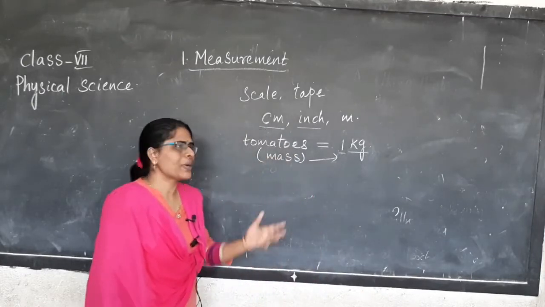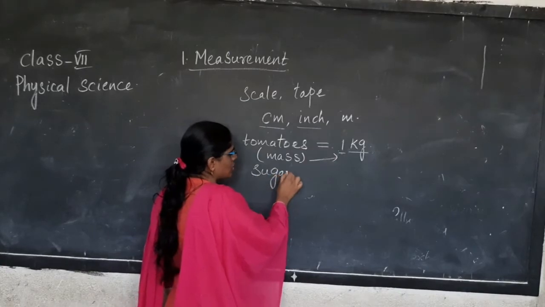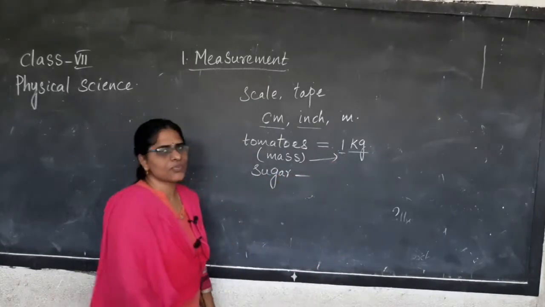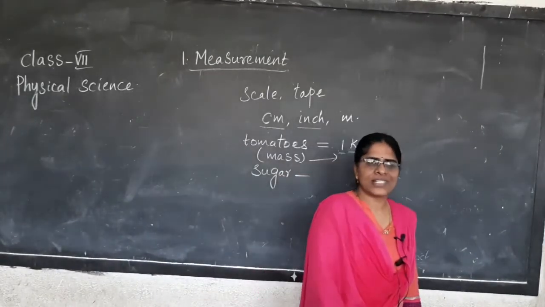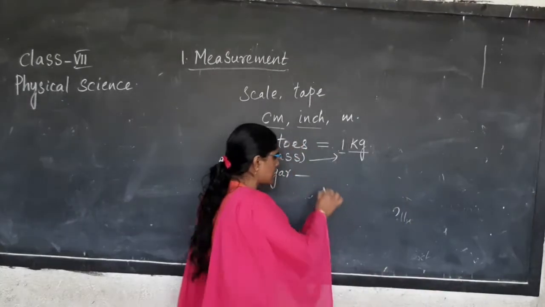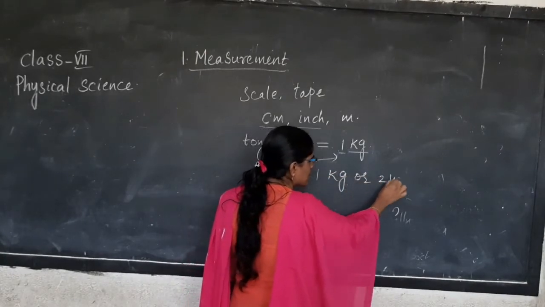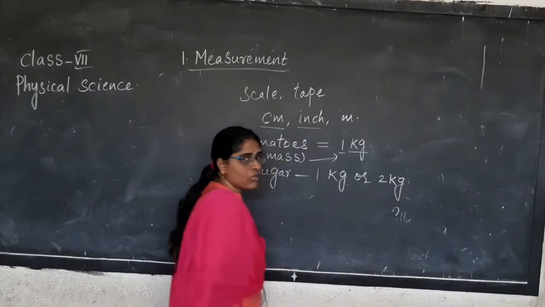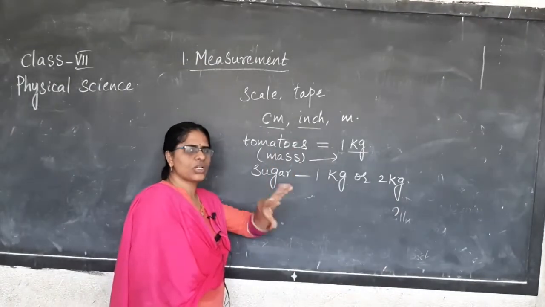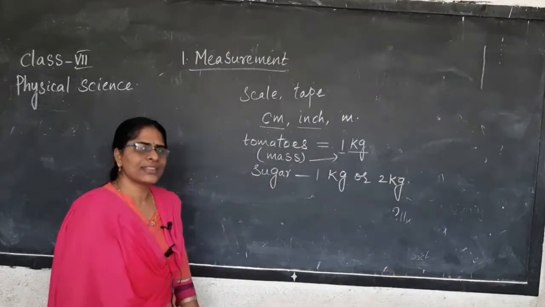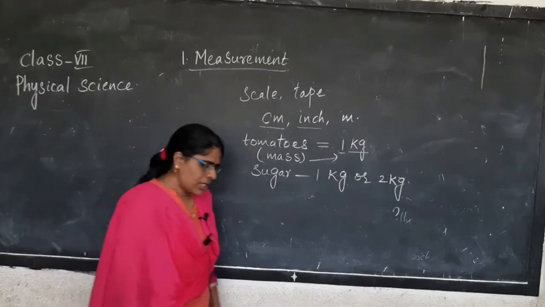Not only this, go to a supermarket. Now you want to buy sugar. Your mom has asked you to get some sugar. There also you might see on the packets 1 kg or 2 kgs. Yes or no? Yes. Based on this, you will buy the amount of quantity you require. Okay.